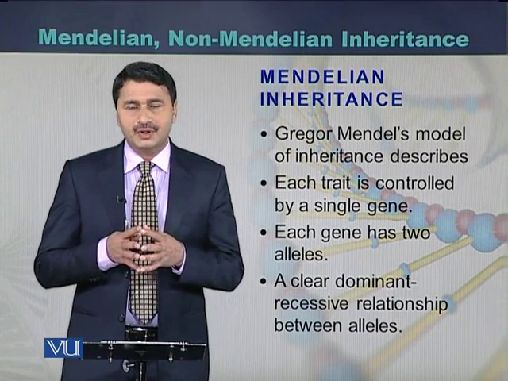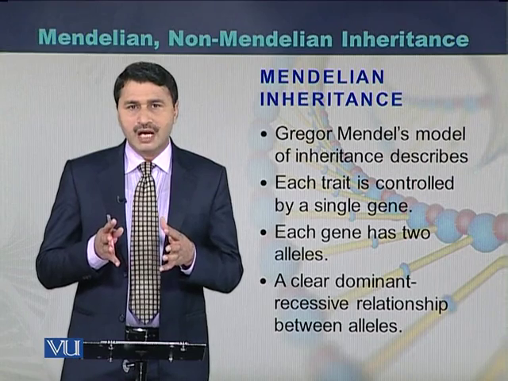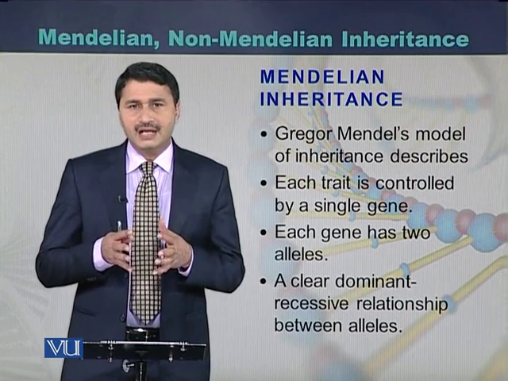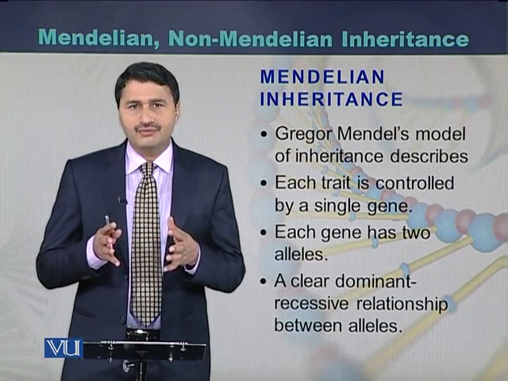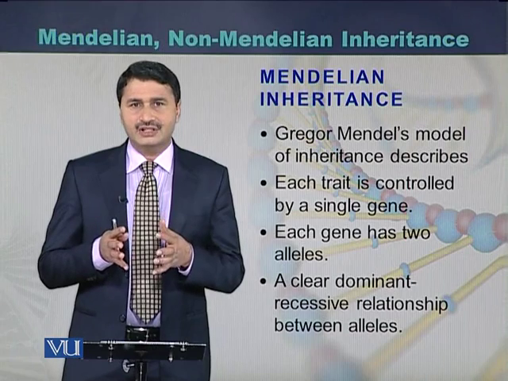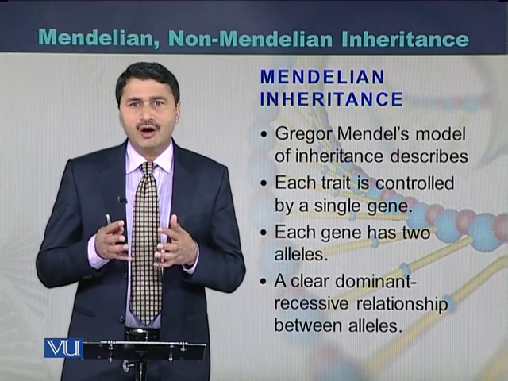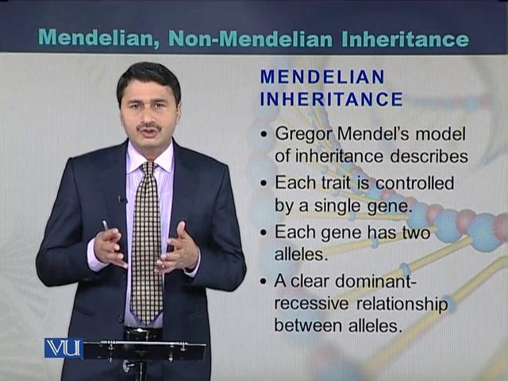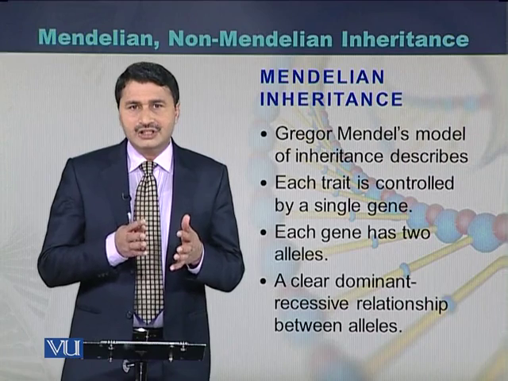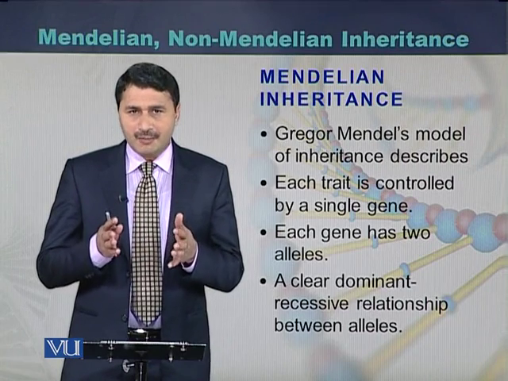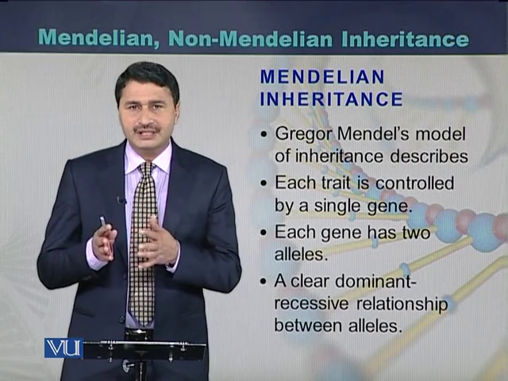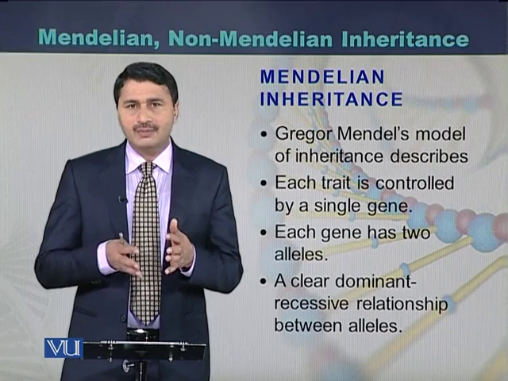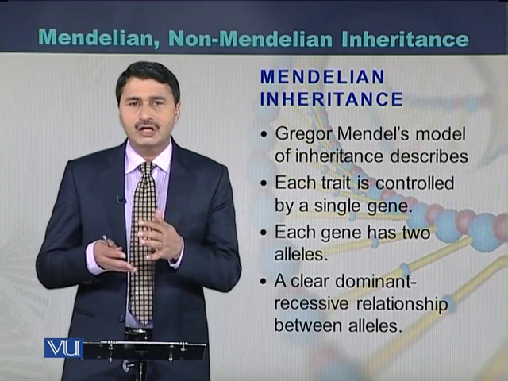If we take the example of a cross between two plants, one plant that is tall and a second plant that is short, as a result of the cross of these two plants, the F1 generation will be produced, and all the plants of the F1 generation will be tall. So there is a clear relationship between the dominant behavior and the recessive behavior. In this example, tall plants are dominant over the short plants.